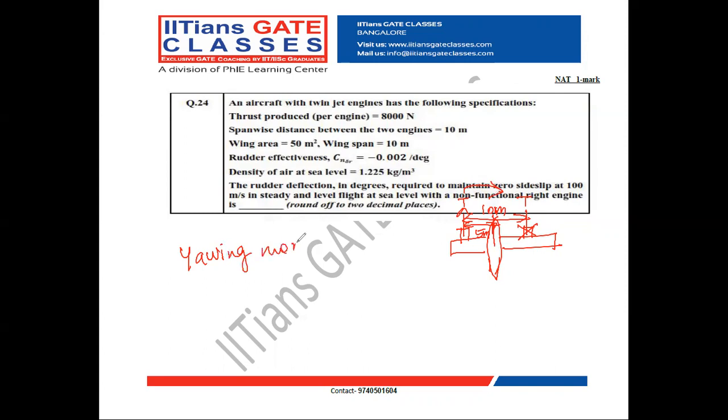So yaw moment is thrust into perpendicular distance, that is 5 meter. So thrust per engine is 8,000 Newton into 5. So it is 40,000 Newton meter.